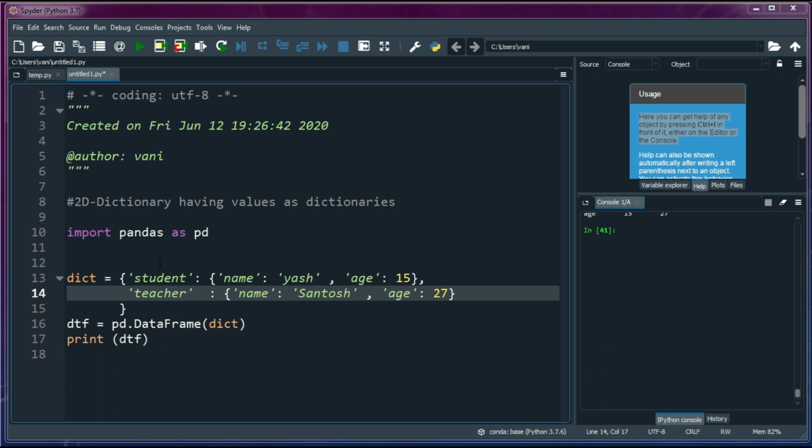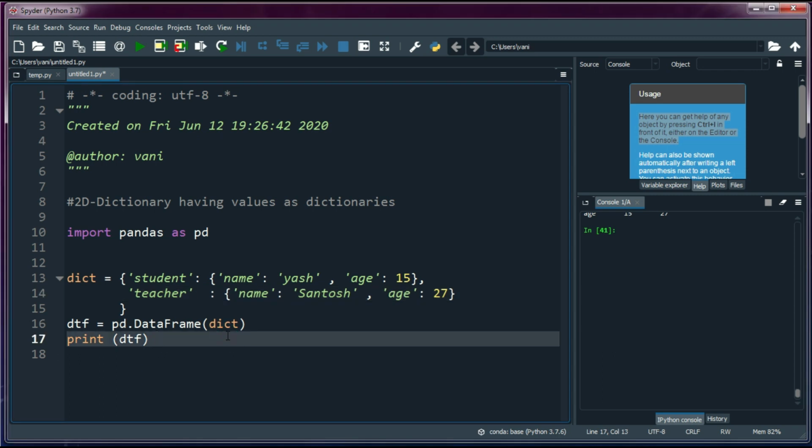The outer dictionary keys are student and teacher, and the values are the respective dictionaries. We have created a data frame object with a 2D dictionary. That is why we have passed the dictionary here as my data. Let's run the program. Yes, here you can observe the output.